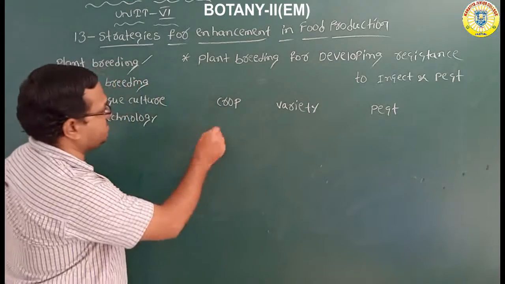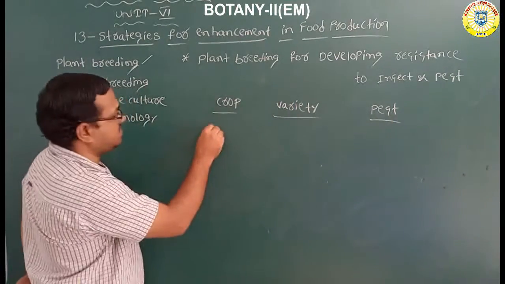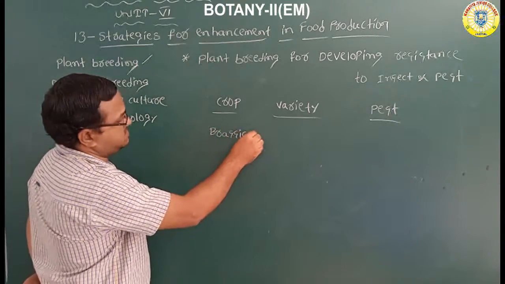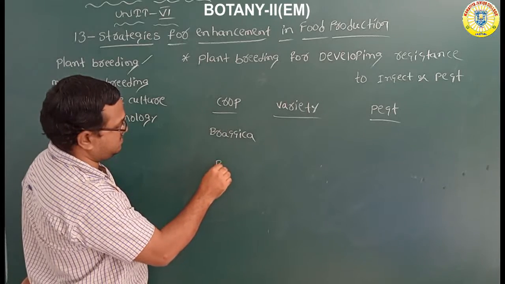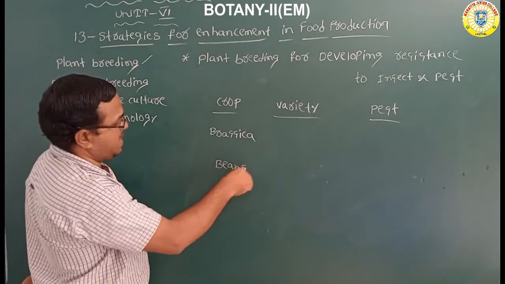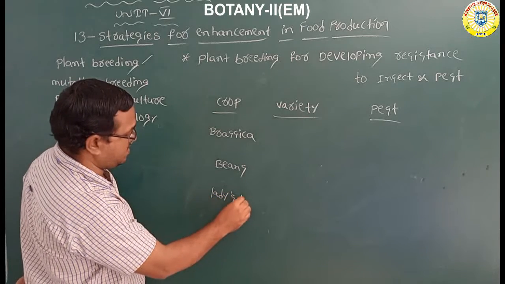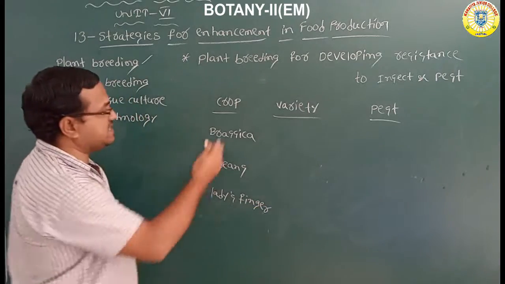Next, first example, mustard, brassica. Next, beans and lady's finger. If you see these crops, what is the crop variety?